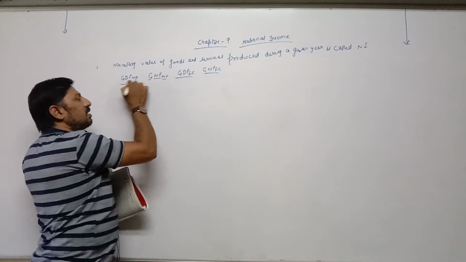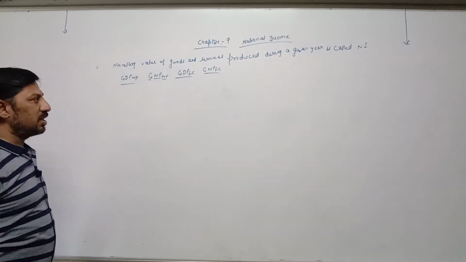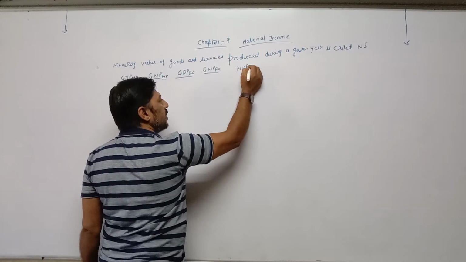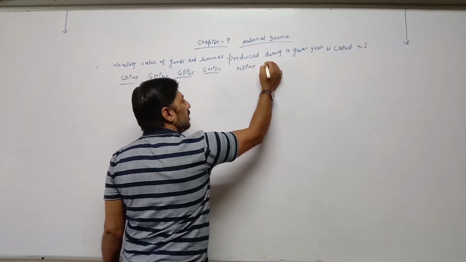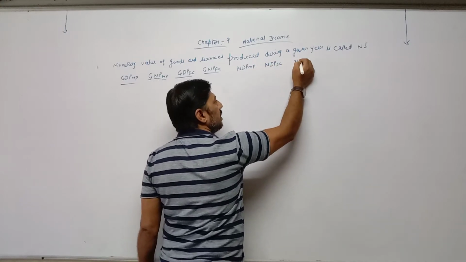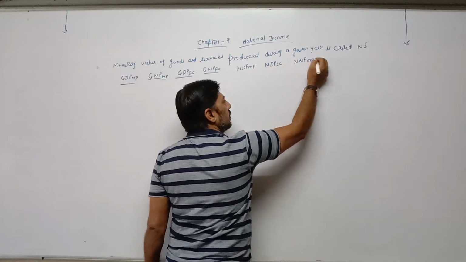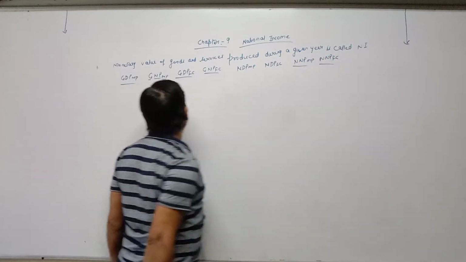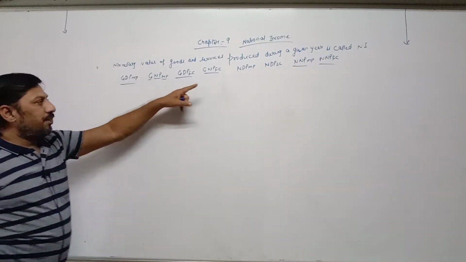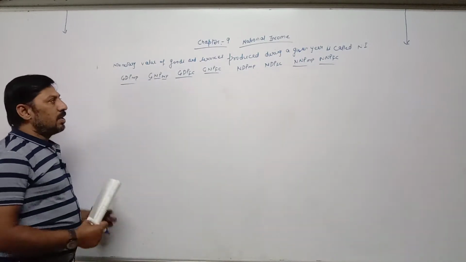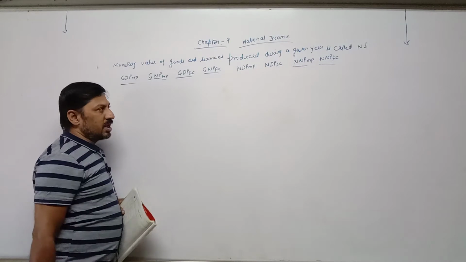So these are different terms which are used for calculating national income. Similarly, NDP MP, then NDP FC, then NNP MP, then NNP FC. So total 8 terms are used for calculating national income, or almost all terms. I had already explained to you what is the relation.